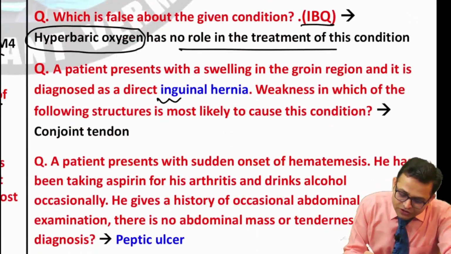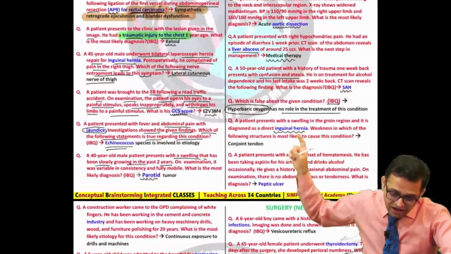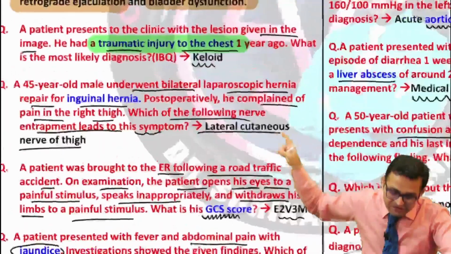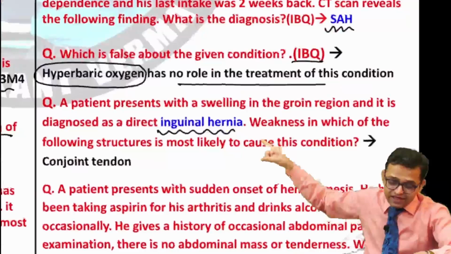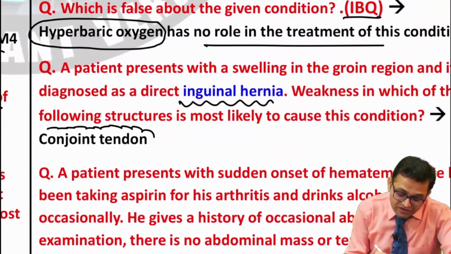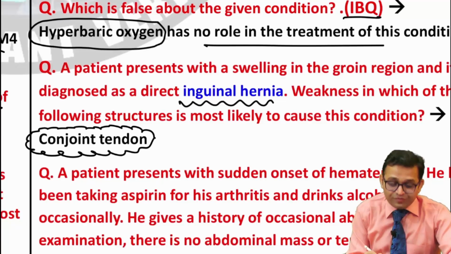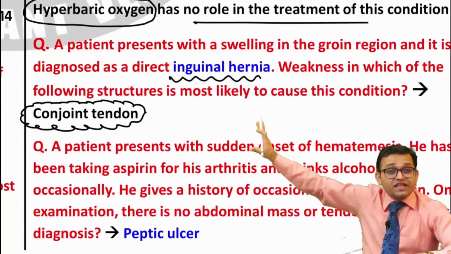Next, no excuse with the inguinal hernia. As I told you, inguinal hernia is a very important topic. They are asking again and again about inguinal hernia. One more question from the inguinal hernia, meralgia paresthetica. Here you can see the inguinal hernia where they ask for the conjoint tendon, and we learn this conjoint tendon topic in our anatomy. So this is a beautiful integration of surgery as well as anatomy. Yes, that was the analysis.